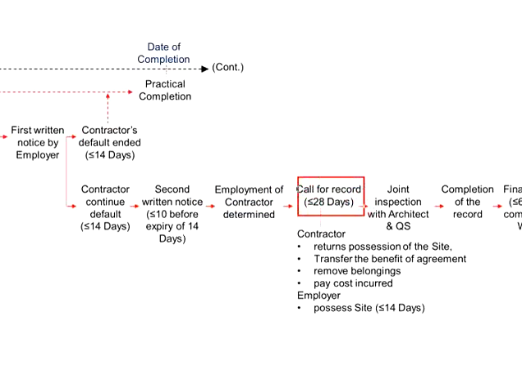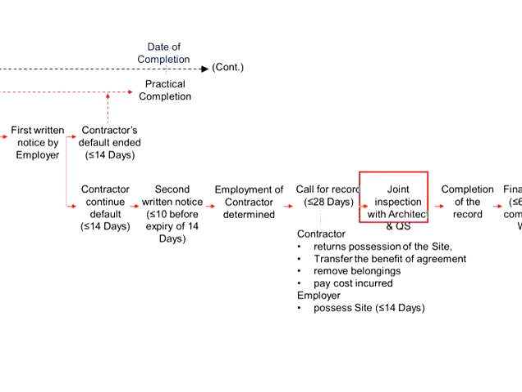Now, within 28 days of the determination of the contractor's employment, there shall be a call for record, which shall involve the joint inspection with the architect and quantity surveyor.